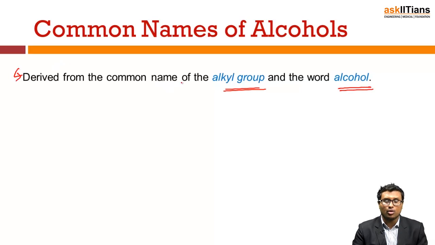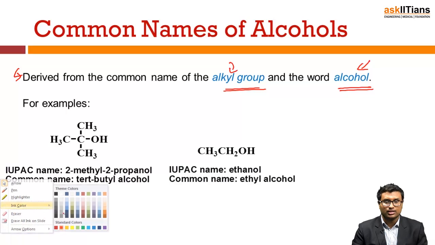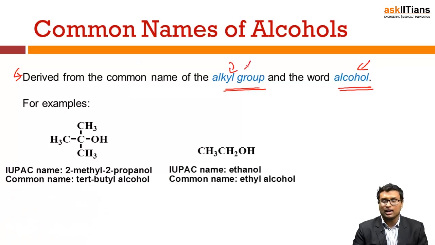So the common name is derived from the name of the alkyl group and the word alcohol. For example, you can see here the IUPAC name of this alcoholic group. That means, for example, the common name is alkyl and the word is alcohol. So for example, you have these three alcohols.